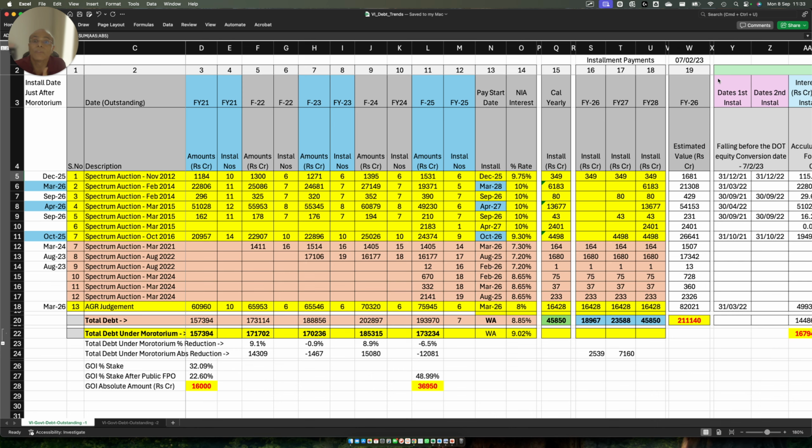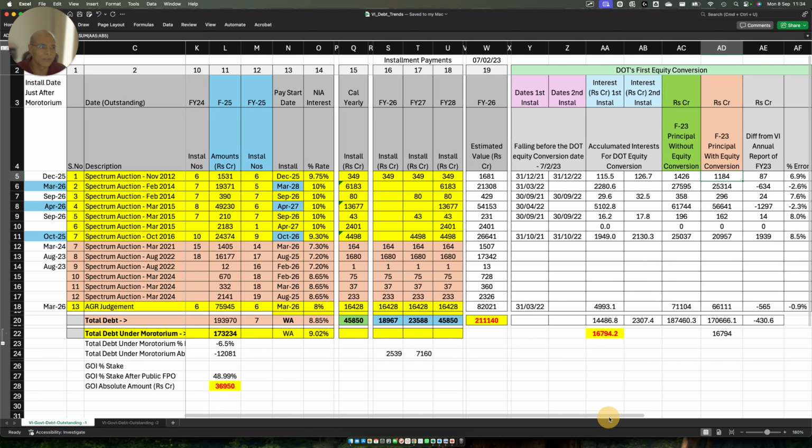So anything which was not paid between 15th of September 2021 and 7th February 2023, meaning you were supposed to pay moratorium and you did not pay, that interest part was converted, and that number is 16,000 crores. How do I know that? Because I have done the calculation myself. Let me show you this.